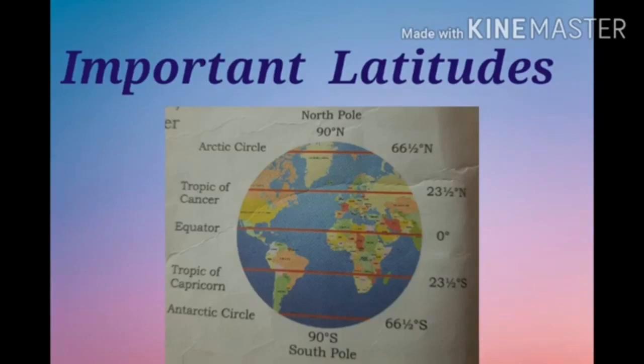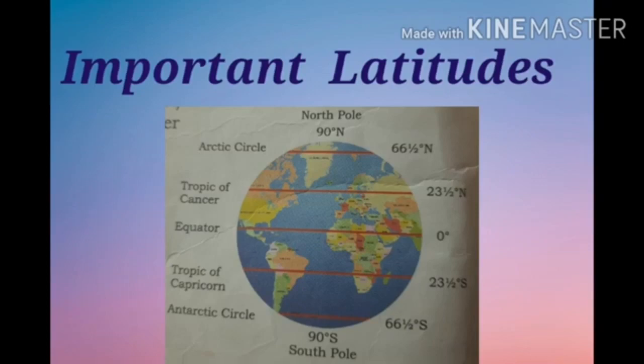Second one, the Tropic of Capricorn. It is in the southern hemisphere. It lies at a distance of 23.5 degree south from the equator.